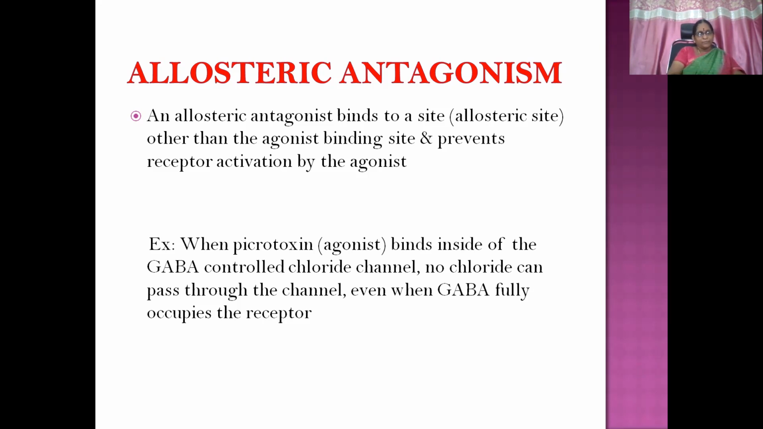Example, when picrotoxin, an antagonist, binds inside the GABA-controlled chloride channel, that is the ion channel, a kind of receptor, the GABA receptor, which has a chloride ion channel. No chloride can pass through the channel even when GABA fully occupies the receptor. GABA may occupy as an agonist, but picrotoxin binds inside the GABA-controlled chloride channel, so it will block the effect. No chlorides can pass through.